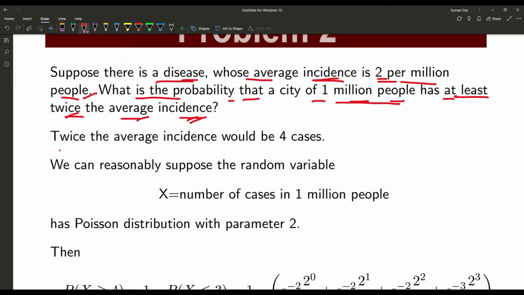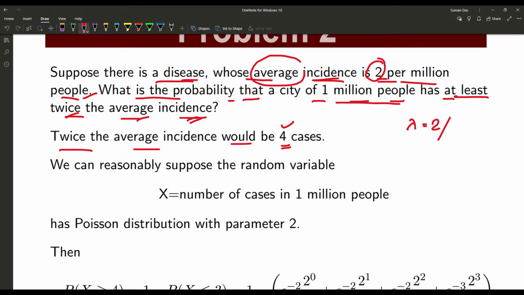Now, twice the average incidence would be 4 cases, because the average incidence is 2 per million people. When we are discussing the Poisson distribution, the parameter lambda here is 2 per million. So, twice the average incidence would be 4 cases.